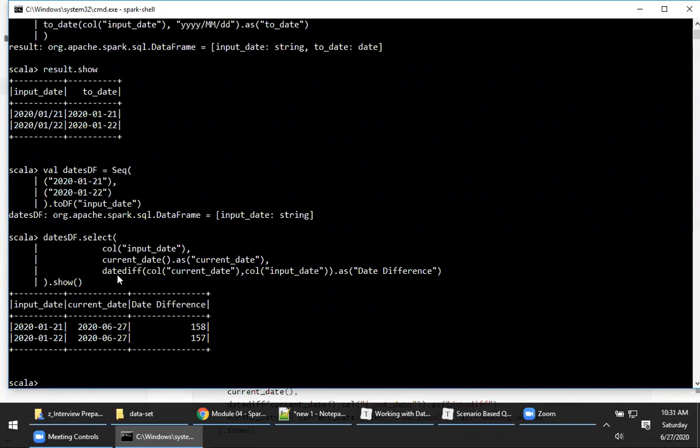Now, I will tell you how you have to look into this kind of problem statement. First, you have to check whether there is any function available. As far as I know, there is no function available. If there is no function available, then you have to go ahead and write your own user-defined functions, which I'll show you tomorrow. That's what I'm saying. I'm just trying to tell you how you have to approach a problem. First, check whether there is any method available. If there is no method, then look into writing your own custom UDF. Fine, Murli?